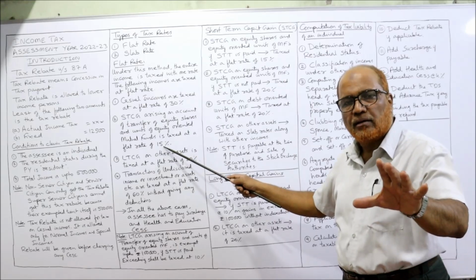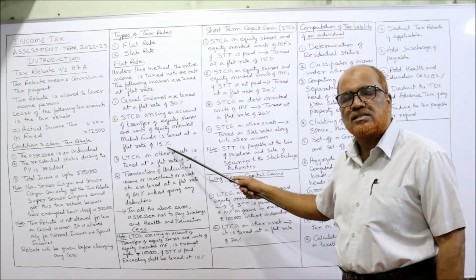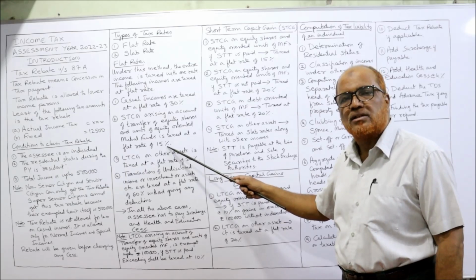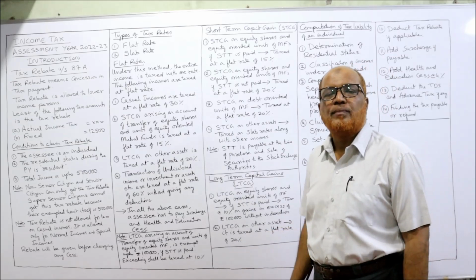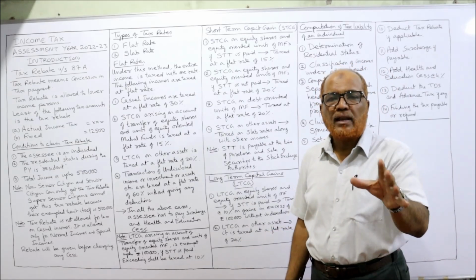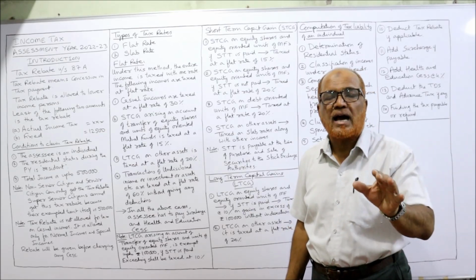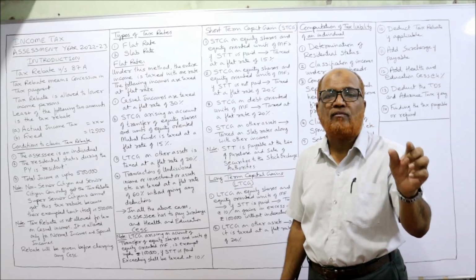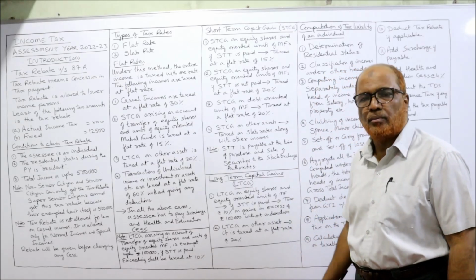So same thing, if short-term capital gain is there, it is taxed at 15%. If the same case, long-term capital gain is there, it is exempted up to 1 lakh rupees. Up to 1 lakh rupees LTCG will be exempted. Over 1 lakh rupees, it is taxed at a flat rate of 10% without indexation. That you have to remember.